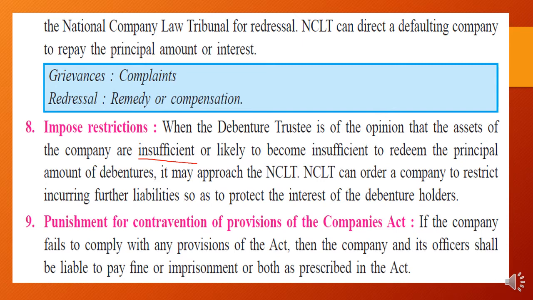Punishment for contraventions. Contravention means breaking the rule. Provisions means rules. So there should be punishment for contravention, breaking the rules of the Companies Act. If the company fails to comply with any of the provisions of the Companies Act given as under, then the company and its officers shall be liable to pay a fine or imprisonment, or both, as prescribed in the act. Hope, students, you have understood this question.